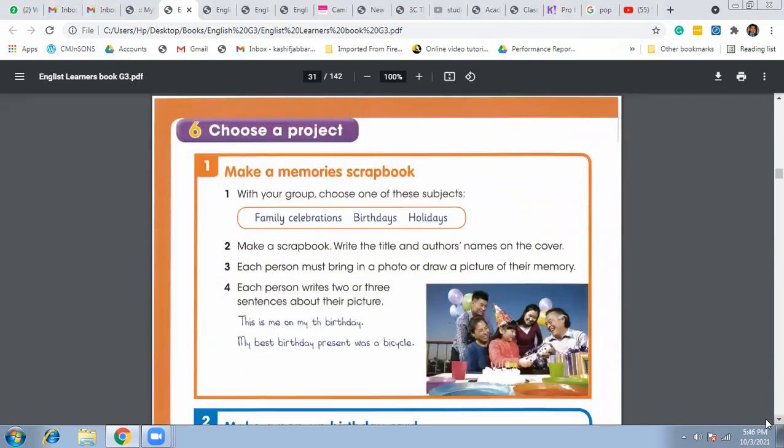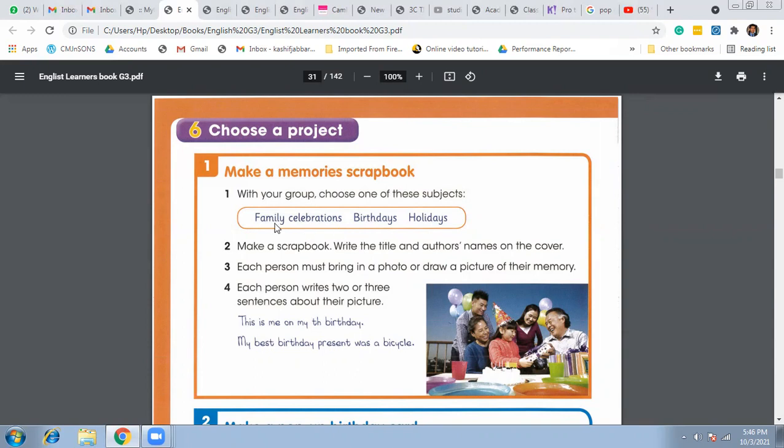Okay. Then today's lesson was about choosing a project. In this lesson, we are going to choose one project out of these two. The first project is make a memories scrapbook. So with your group, choose one of these subjects. Individually, obviously, that you are going to choose. There are no groups because these are online classes.